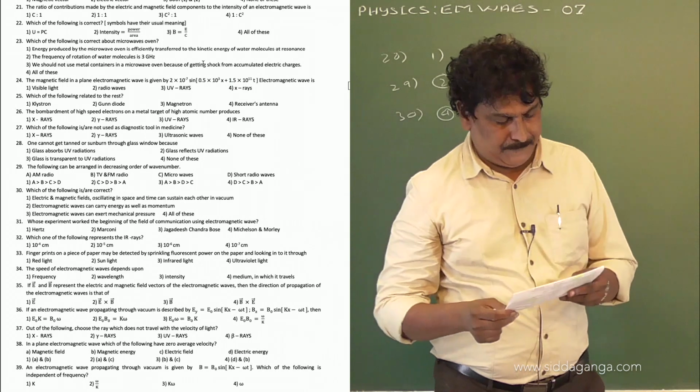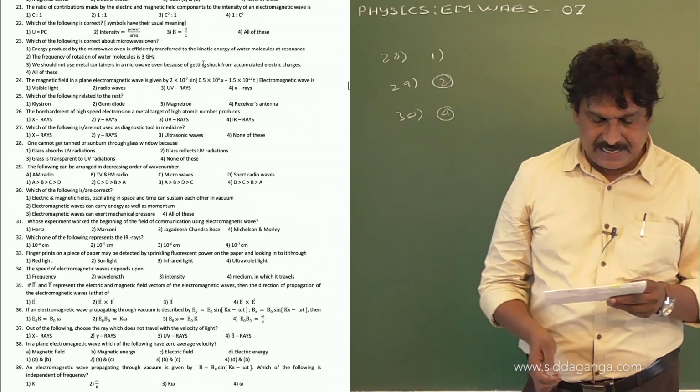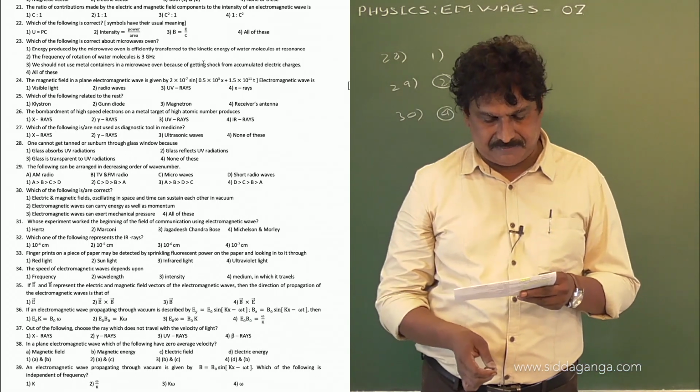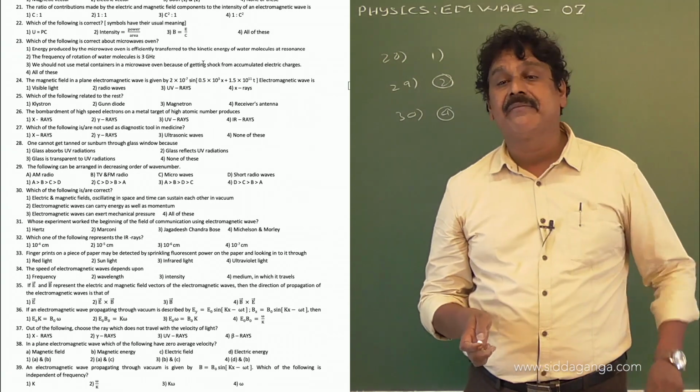Now, 31. Whose experiment marked the beginning of the field of communication using electromagnetic waves?